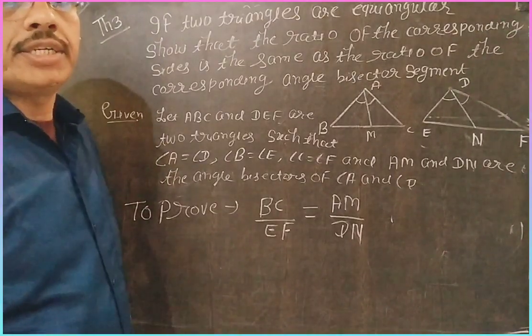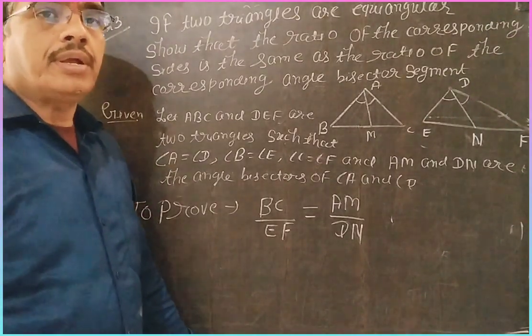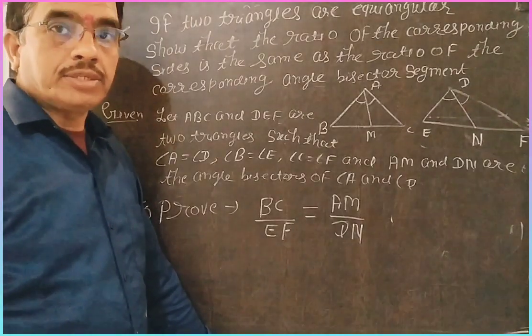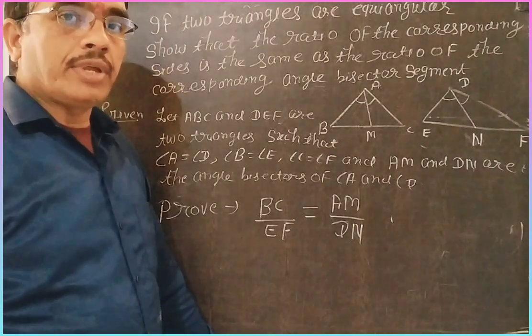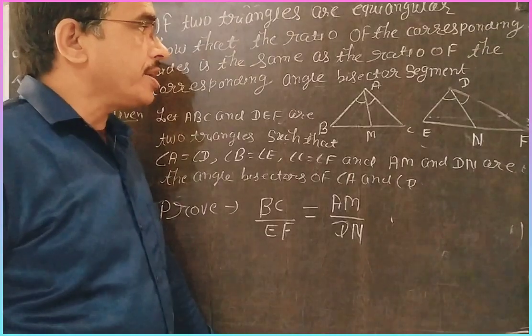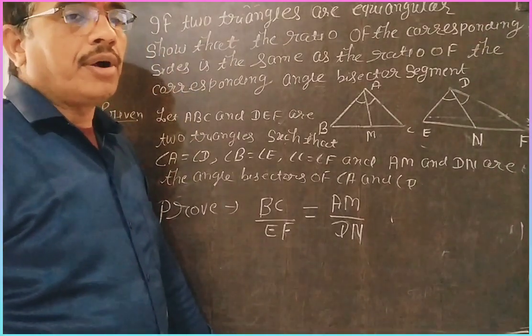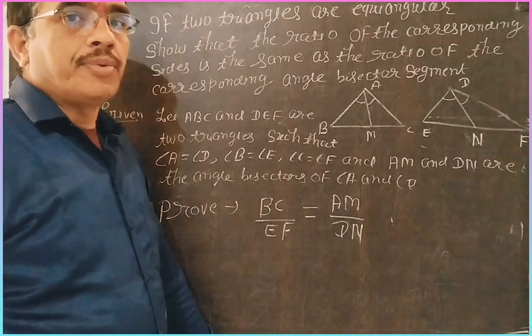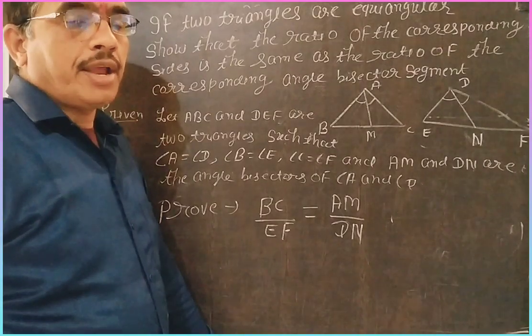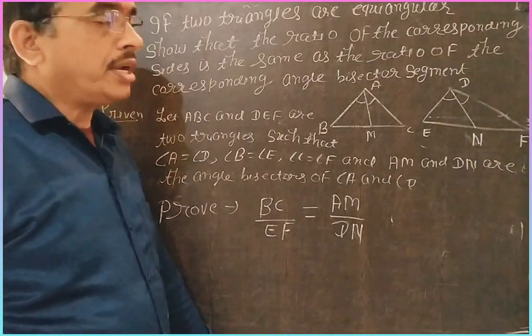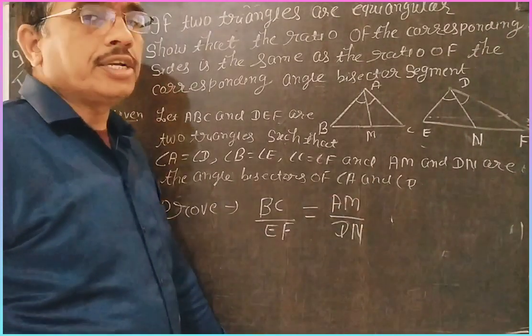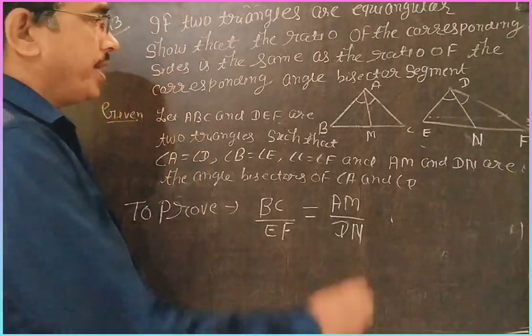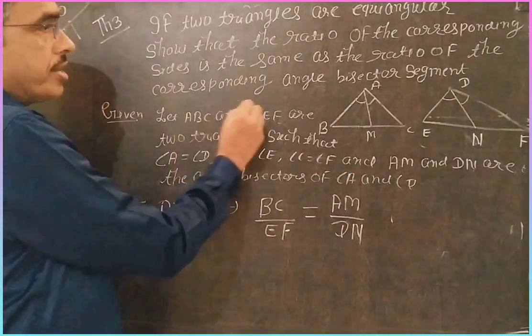Dear students, I discussed 3 theorems today. First related to altitudes, second related to medians, and third related to angle bisector. All questions are of the same pattern, only slightly different. For medians, you take sides; for angle bisector and altitude, you take only angles. Here you see, this is related to angle bisector.